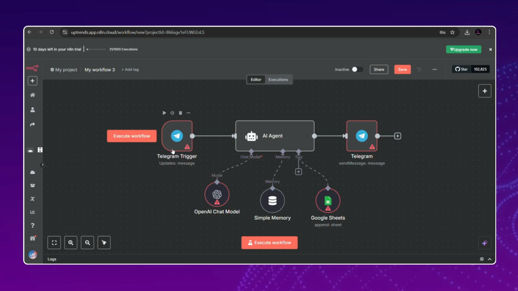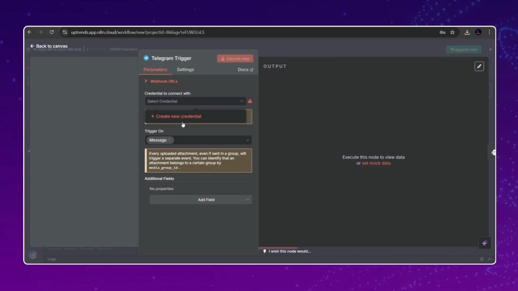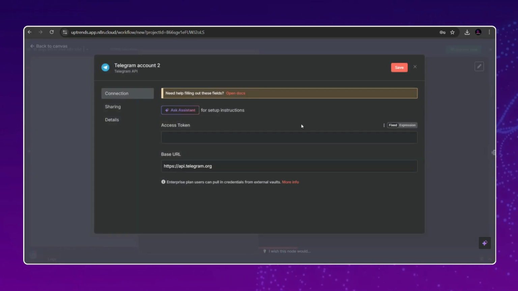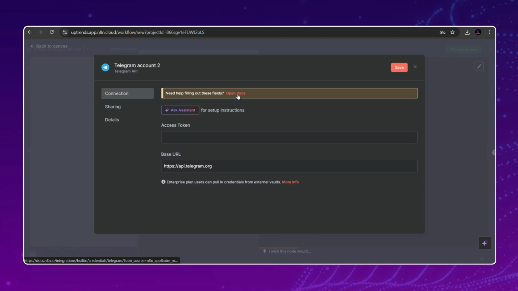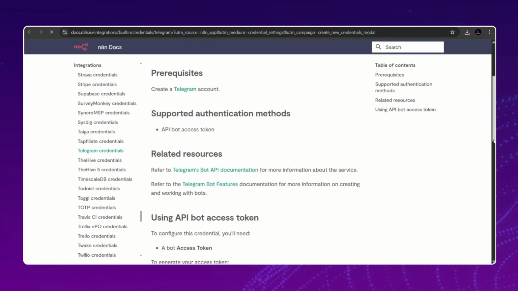So let me firstly start with this Telegram trigger. Just click on that and you need to connect it with your credentials. For that, you need to click on create new credentials. And after that, we want to get the access token. This N8N is very helpful because it actually guides us through the Open Docs. For every node, you could see this Open Docs, which will be guiding you. You could see all the steps which are required to connect to our account.